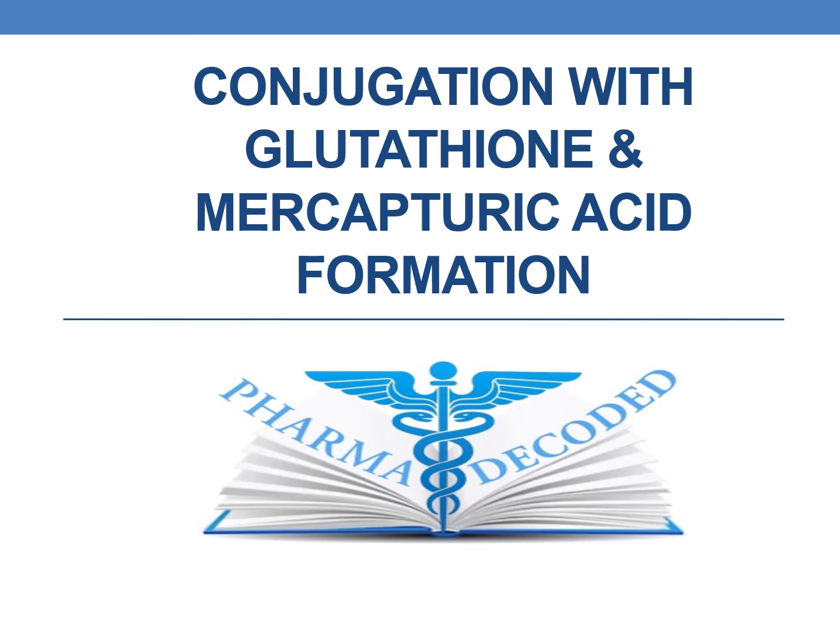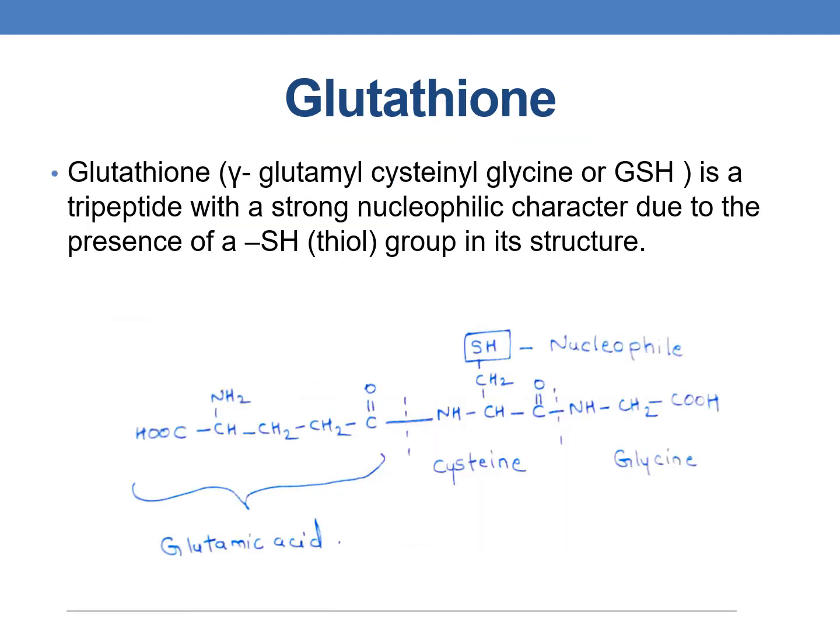Hello everyone, now let us discuss conjugation with glutathione and mercapturic acid formation. So what is glutathione? Glutathione is nothing but gamma glutamyl cystinyl glycine, or GSH. It is a tripeptide with a strong nucleophilic character due to the presence of the SH or thiol group in its structure. You can see it is a tripeptide, which is a combination of three molecules: glutamic acid, cysteine and glycine.